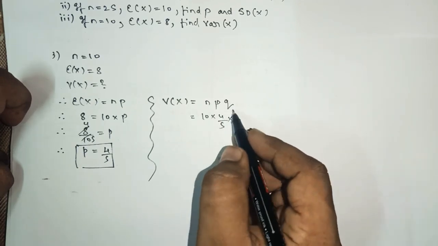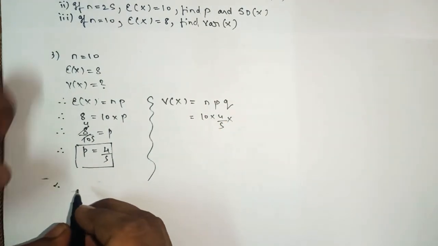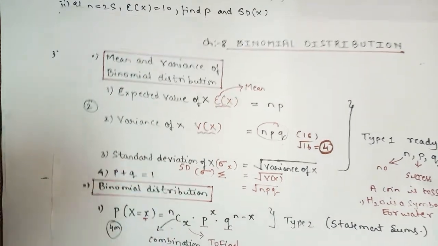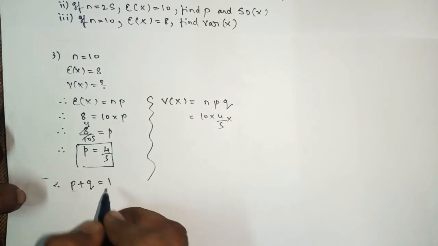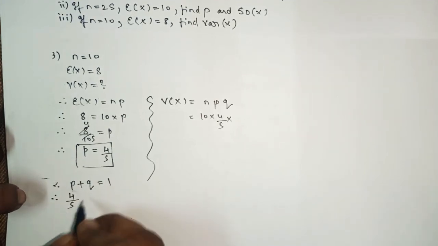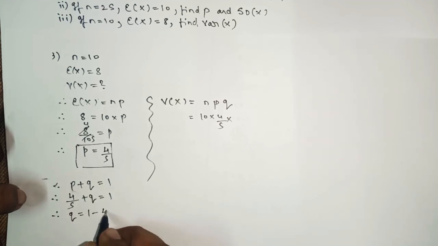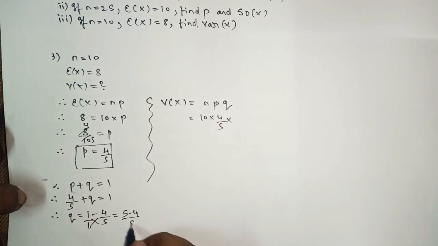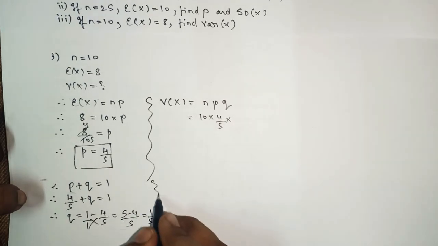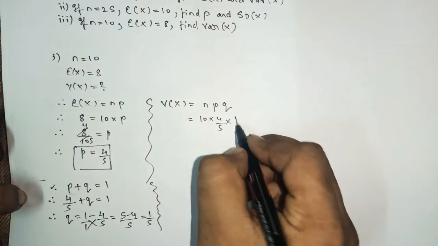Okay, here we don't have the value of q, so first we'll find the value of q. Again we'll use the fourth formula of type number 1, p plus q equals 1. So 4 upon 5 plus q equals 1, therefore q equals 1 minus 4 upon 5. So cross it, and you will get 1 by 5. Yes or no?